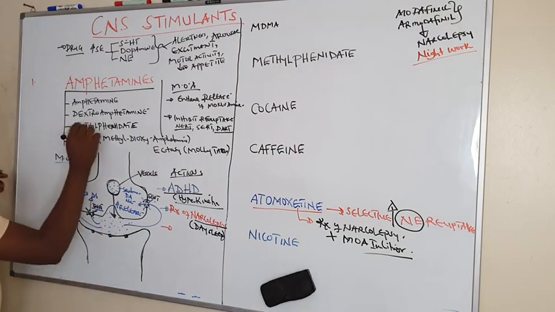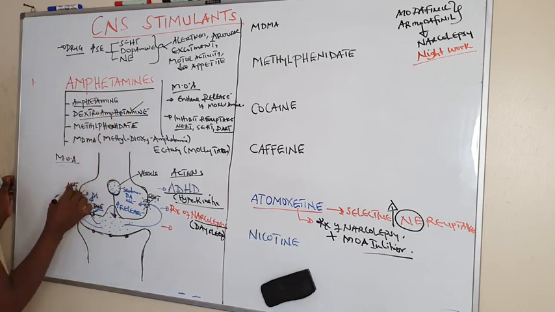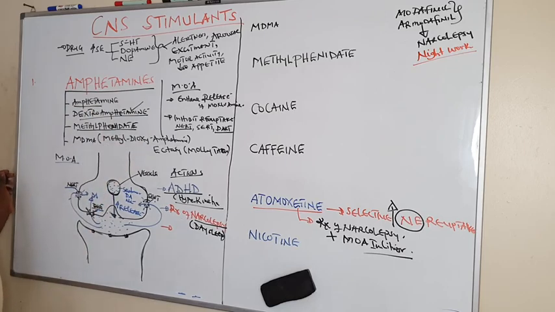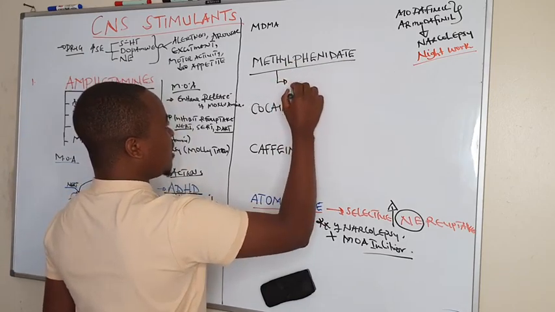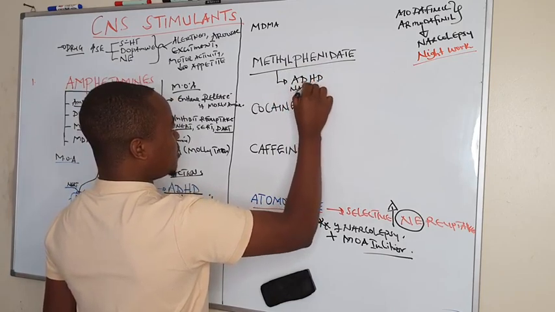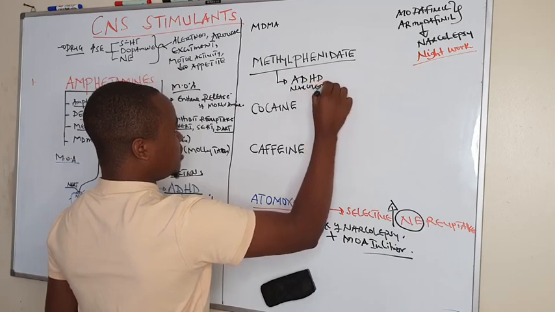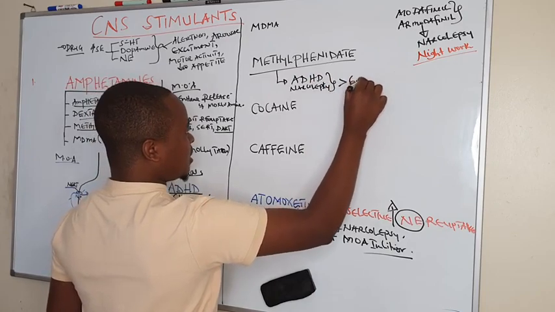Dextroamphetamine is better, more potent than amphetamine, whereas methylphenidate is about 10-fold more potent than amphetamine. Methylphenidate has been demonstrated to be good in the treatment of ADHD and narcolepsy in children above 6 years.